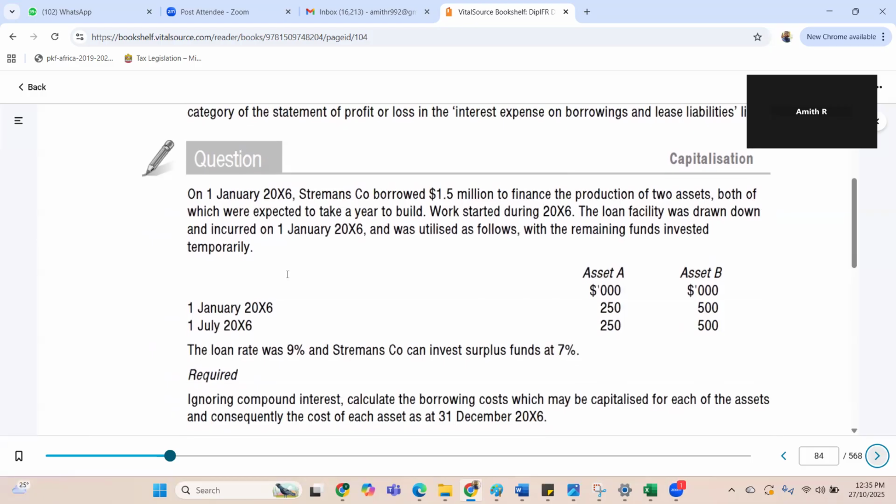On 1st January 20x6, Treeman Co borrowed 1.5 million to finance the production of two assets. Okay, they're making two assets, and they have borrowed 1.5 million, both of which were expected to take a year to build. So what does that mean? What does that word mean? What should your brain trigger?